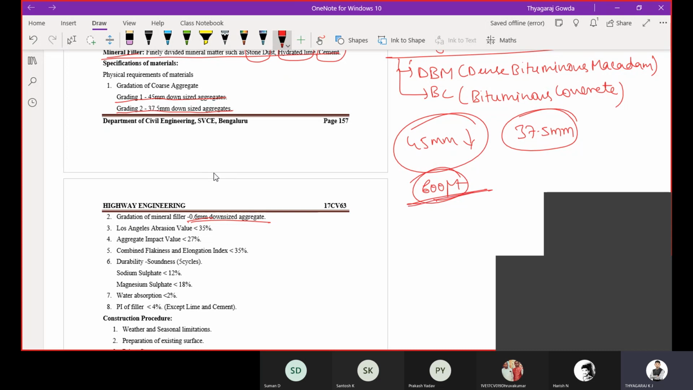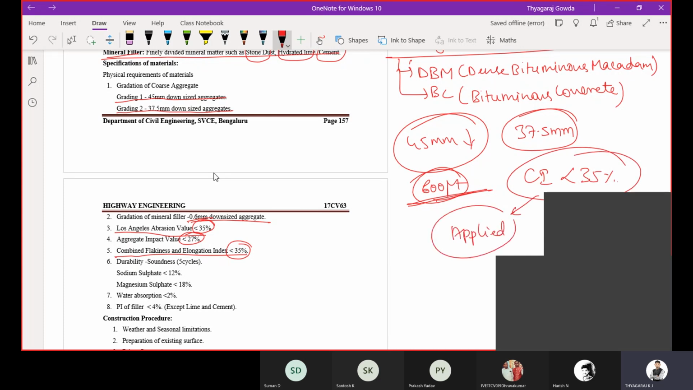So the aggregates which are passing 600 micron can be utilized in the gradation. Then Los Angeles abrasion value should be less than 35%, impact value less than 27, and combined index is 35%. So again I am telling, combined index should be 35%. It is applied for all the layers. For all layer construction, you can remember one common thing: the combined index is less than 35%.